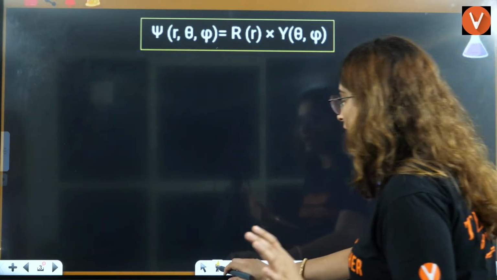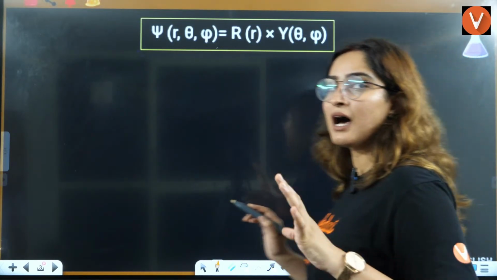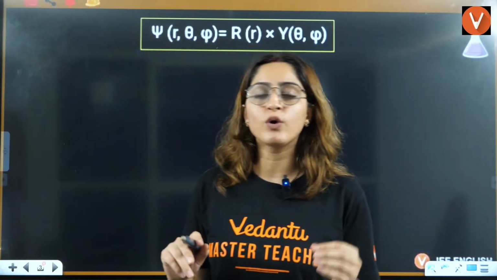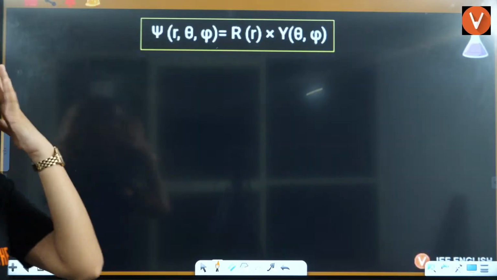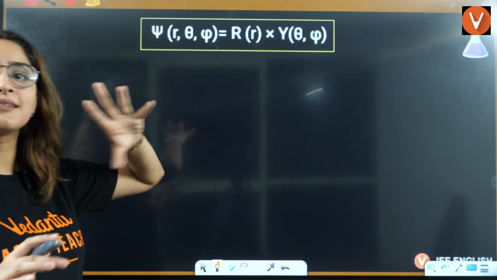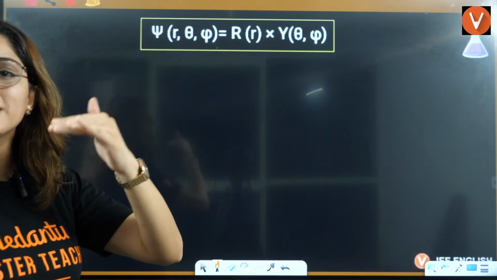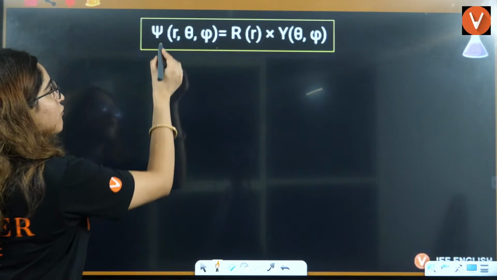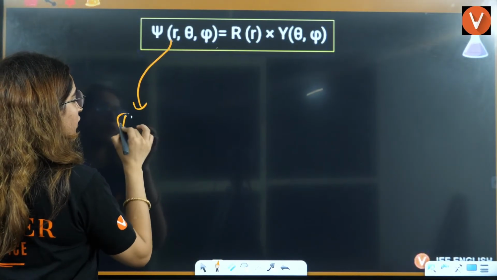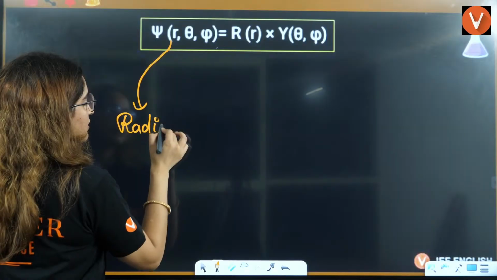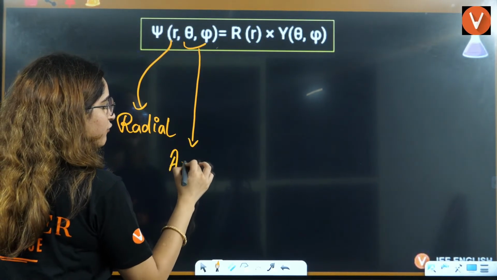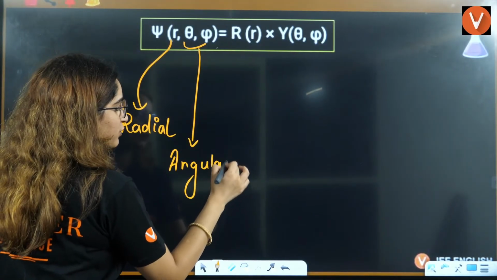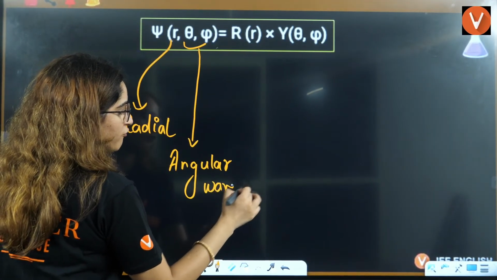So let's start. Guys, in the last lecture, I told you about nodes and antinodes. So we discussed that this wave function is actually based on three parameters. One is radial wave function. Then these two are angular wave function.